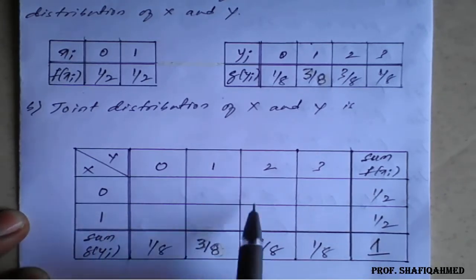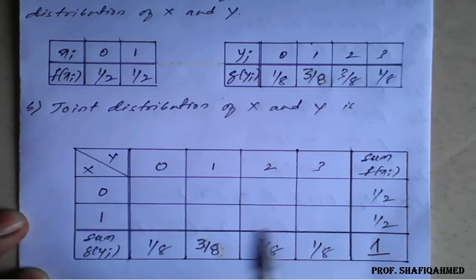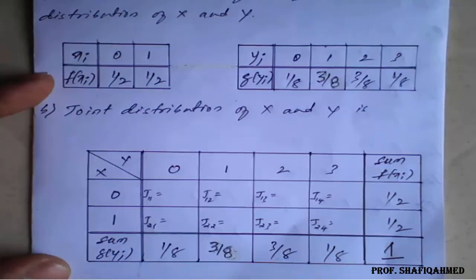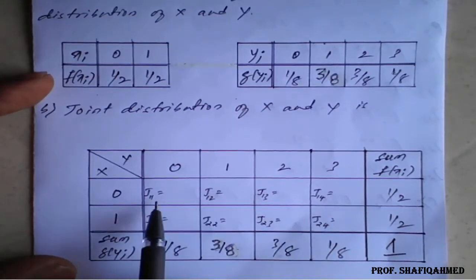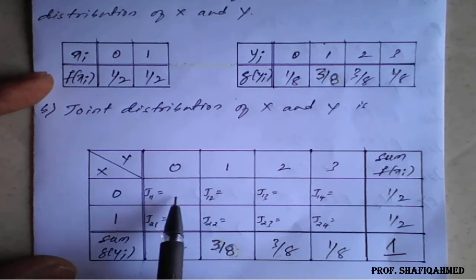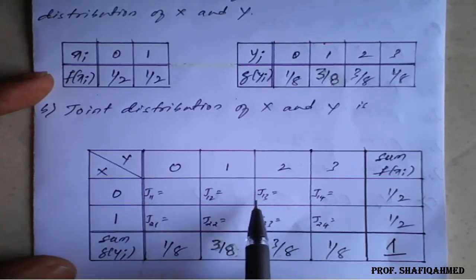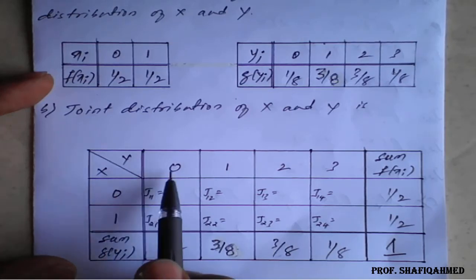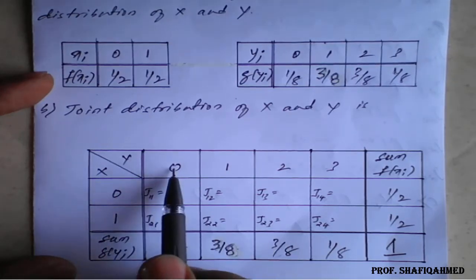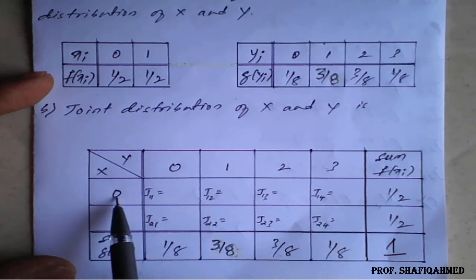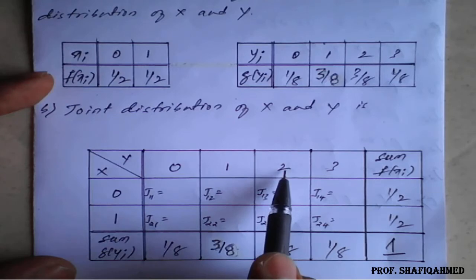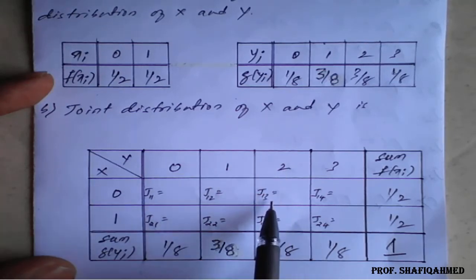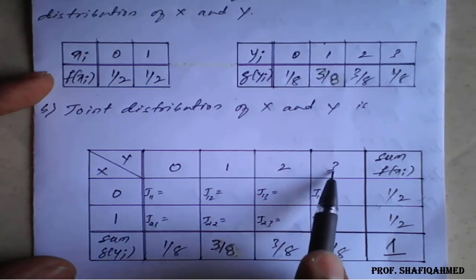Now we have to fill this data according to the formula. We need to fill these values, that is J11 we are supposed to get the answer, J12, J13, meaning joint probability of first value of x and first value of y, first value of x but second value of y, first value of x and third value of y, first value of x and fourth value.